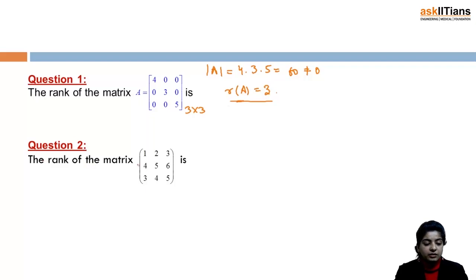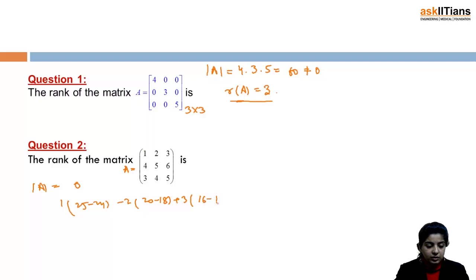Now the next question says the rank of this matrix is. Now again, what did I tell you, that first of all just find out the determinant. So once we find out the determinant, we see that determinant is coming out to be 0. Just see here, 25 minus 24 minus 2, then I have 20 minus 18 plus 3, 16 minus 15. So this is 1 minus 4 plus 3 which is 0.